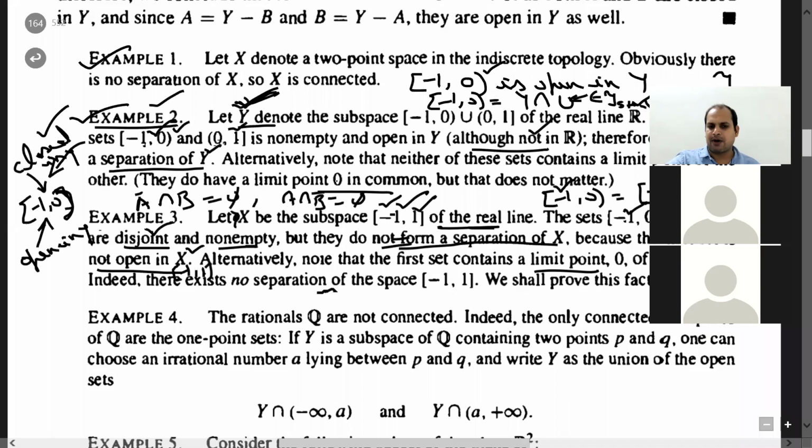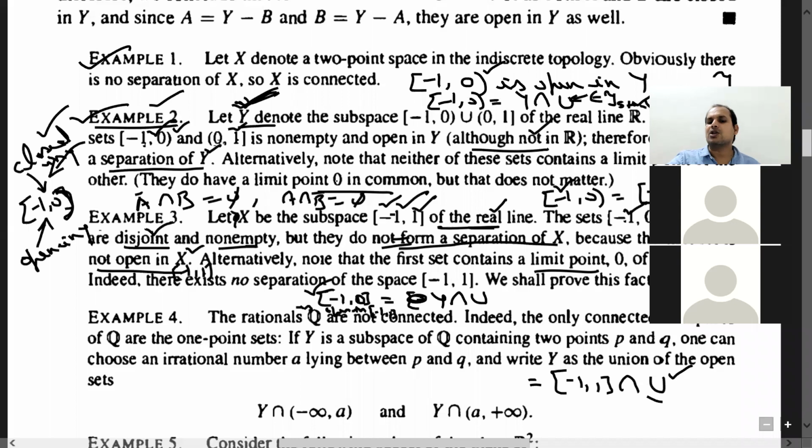How to show that? If [-1, 0] is open in X, that is [-1, 1], then you need to write it in the form Y intersection U. Y is basically [-1, 1] intersection U. There must exist at least one U from the standard topology on the real line. So can you write it?